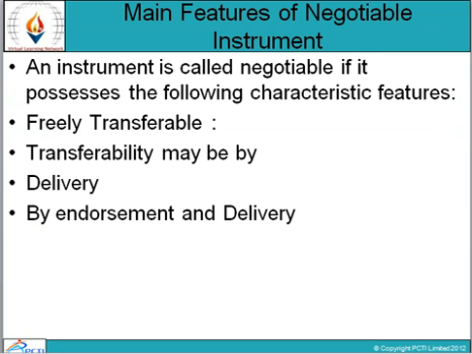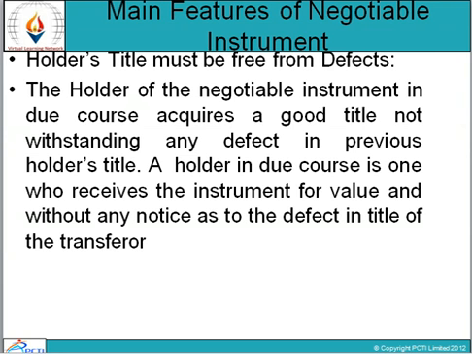Main features of negotiable instrument. An instrument is called negotiable if it possesses the following characteristics or features. First, freely transferable, that is freely transferable from one person to another person. Transferability may be by delivery or endorsement and delivery.